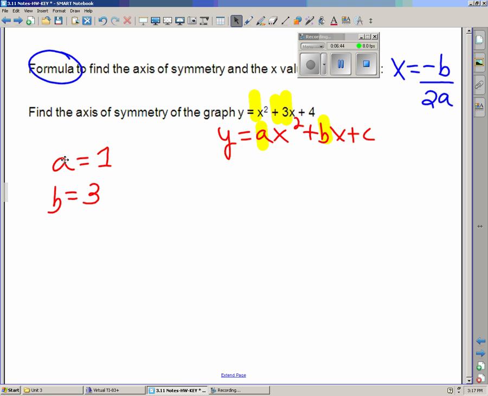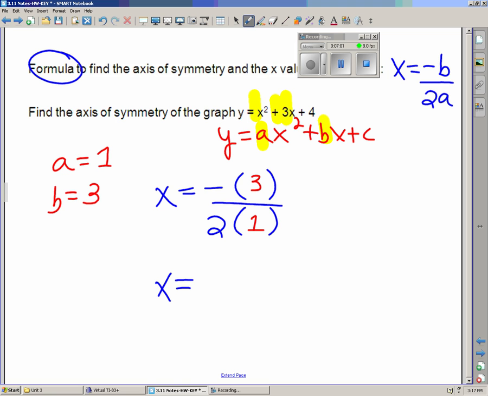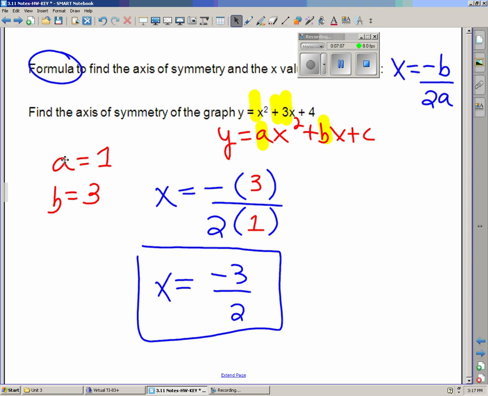When you plug it into the formula, x equals the negative b over twice a. We know that b is 3 and a is 1, and when you simplify and do your math, the axis of symmetry is the equation x equals negative 3 halves. That's all you have to do. x equals negative 3 halves.